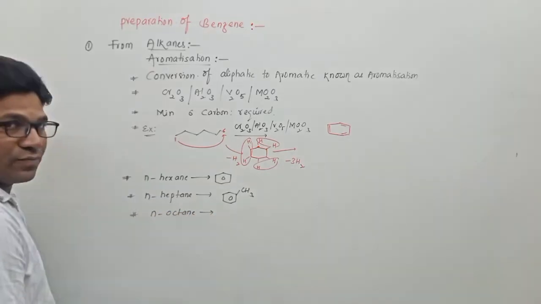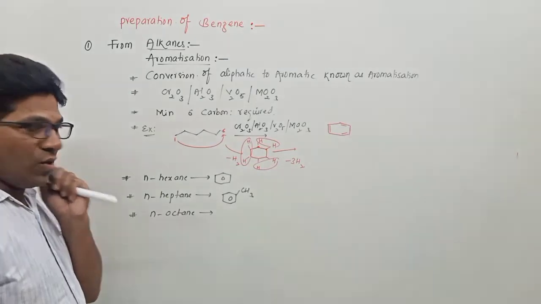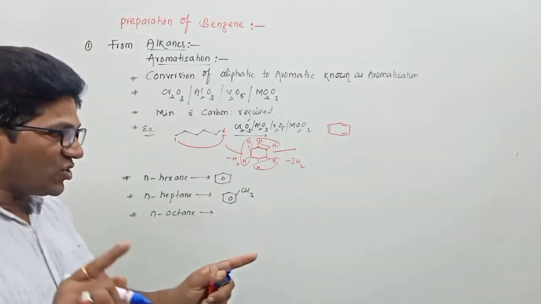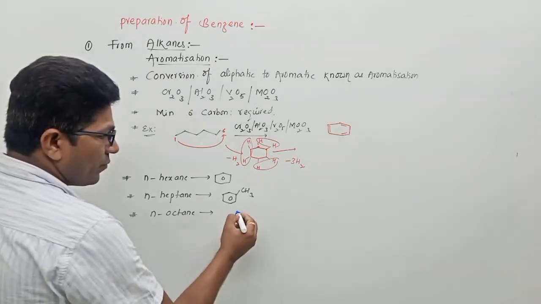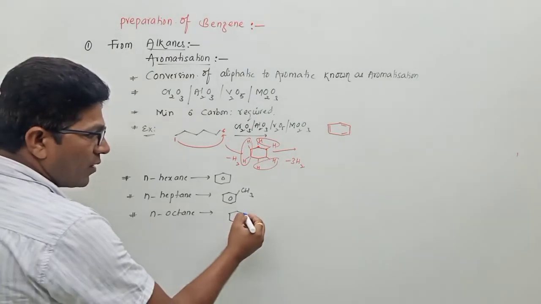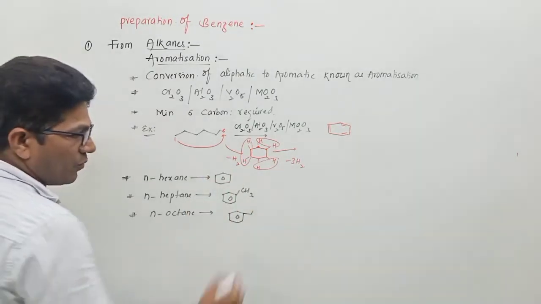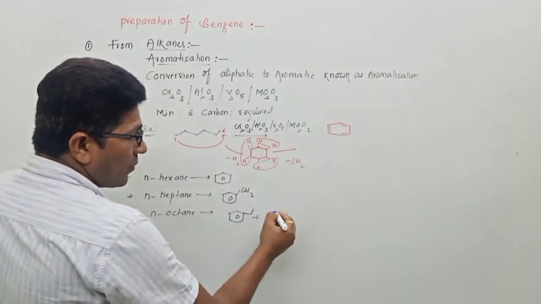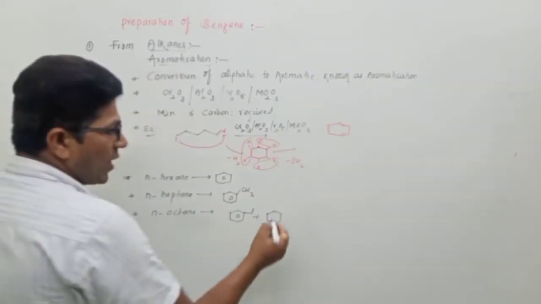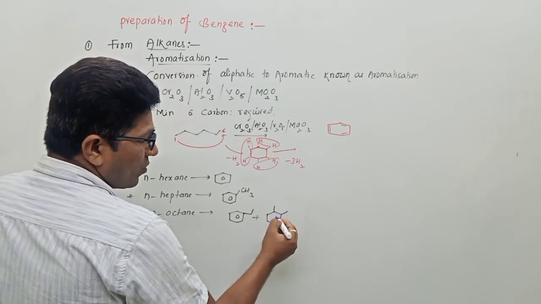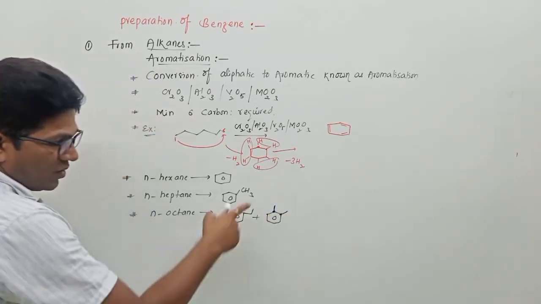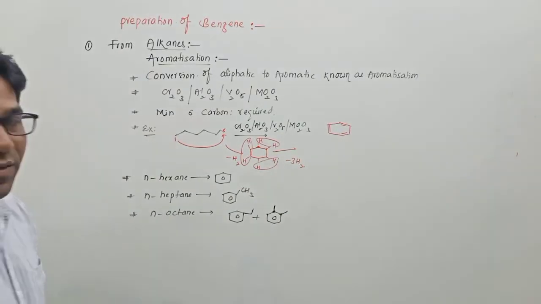Next, go to n-octane, 8 carbons. To prepare the 6-member ring, bonding between first carbon and sixth carbon becomes the benzene ring, and the leftover carbons are an ethyl group. Plus a second possibility, bonding between second carbon and seventh carbon, so the adjacent position carries the substitution.